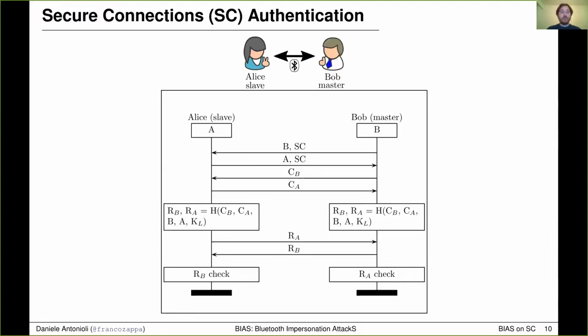Then they exchange two challenges, CB and CA, and they compute two responses, RA and RB, based on the challenges, on their Bluetooth addresses, and on the shared pairing key. Then Alice sends RA to Bob, Bob sends RB to Alice, and both check that the received responses match the ones that they computed locally. If the responses are not equal, secure session establishment is aborted. Otherwise, Alice and Bob mutually authenticate that they own the same pairing key.